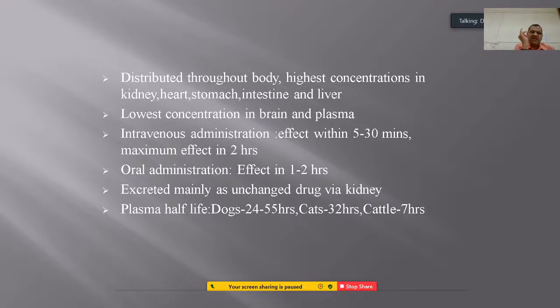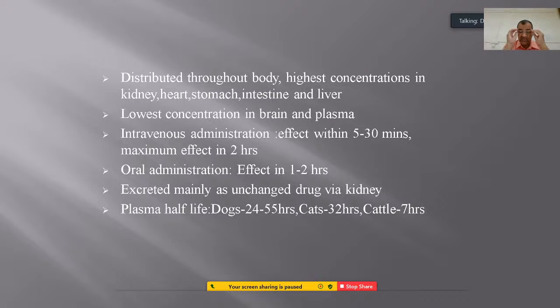The plasma half-life of this drug, especially in dogs, where it is used very commonly and is very cheap among the cardiac drugs, is 24 to 55 hours in dogs, whereas in cats it is 32 hours, and in cattle it is 7 hours.